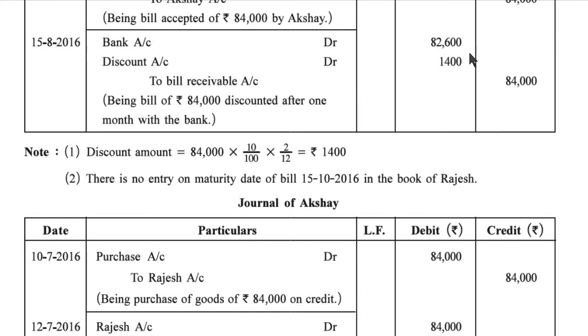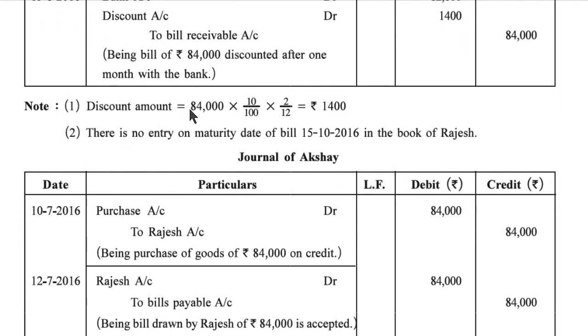Bank account debit 82,600, discount account debit 1,400 to bills receivable account 84,000, being bill of rupees 84,000 discounted after 1 month with the bank. Discount amount is equal to 84,000 into 10 upon 100 into 2 upon 12 is equal to 1,400. There is no entry on the maturity date, 15/10/2016, in the books of Rajesh.